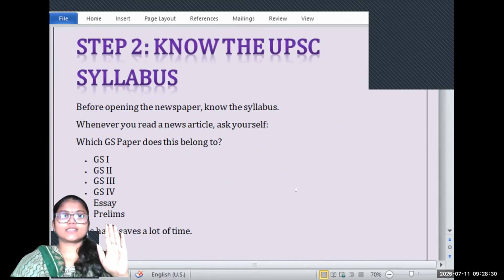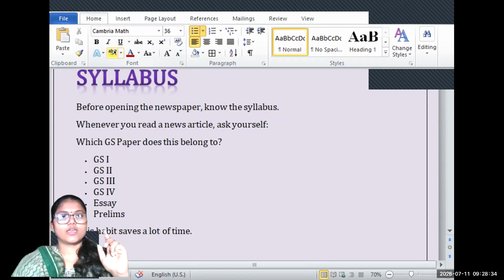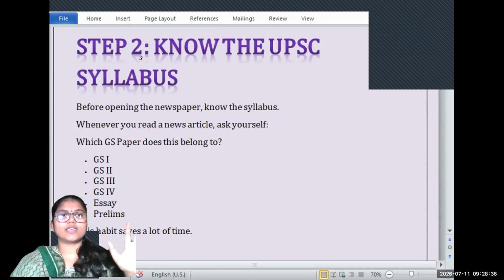Next, and the most important thing, is the syllabus. Until and unless you know your syllabus, you won't be able to know what the relevant topics are. So the first thing you are supposed to know is the syllabus.